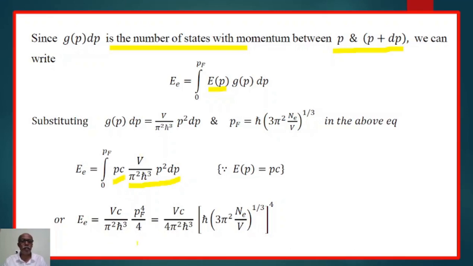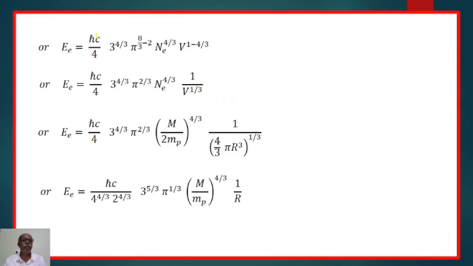That is Vc/(π²ħ³) times p³ dp. On integrating, we get pF⁴/4. We have integrated and substituted the limits of integration, and in the next stage we substitute for pF. On simplification, we get E = ħc/4 × 3^(4/3) π^(8/3−2) Ne^(4/3) V^(1−4/3).